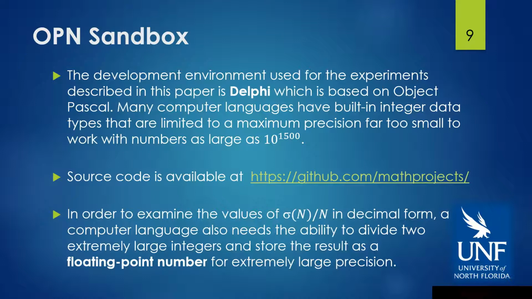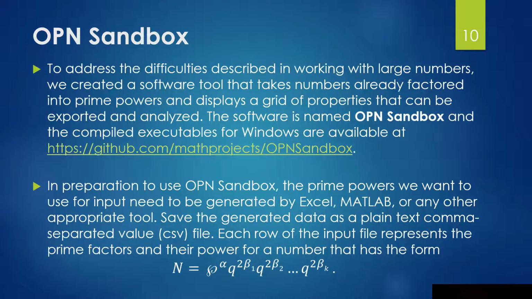And in order to examine the values of sigma of n over n in decimal form, you need to consider floating point numbers of extremely large precision. So to address these difficulties, we created a software tool that takes numbers already factored into primes and displays a grid of properties that can be exported and analyzed. The software is named OPN Sandbox, and the compiled executables for Windows are available on the GitHub.